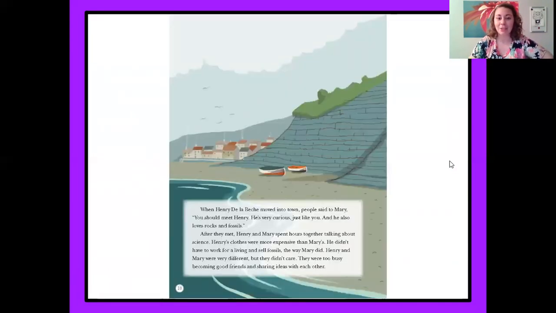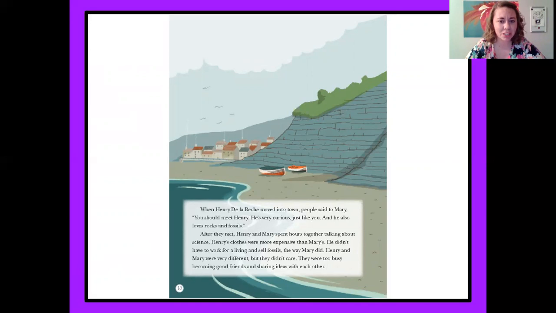All right, so let's get right into our reading. Remember that we are reading about Mary Anning, and she has really enjoyed looking for fossils. So when Henry de la Beche moved into town, people said to Mary, "You should meet Henry. He's very curious, just like you, and he also loves rocks and fossils." After they met, Henry and Mary spent hours together talking about science.